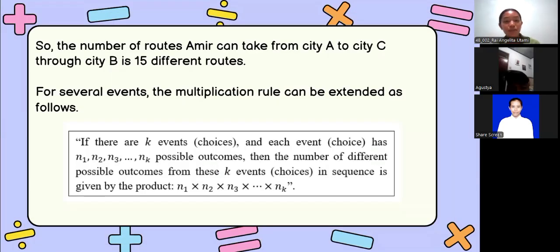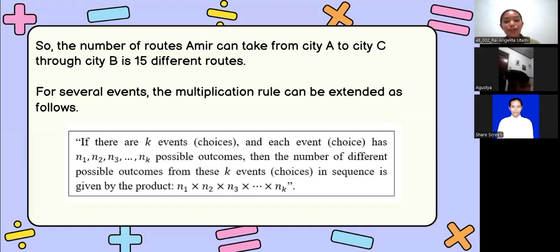So, to wrap up the previous example, the total number of routes Amir can take from city A to city C through city B is 15 different routes. Just like the addition rule, the multiplication rule can also be extended for several events. Does that mean if we have three or four steps in a row, we just keep multiplying, Miss?